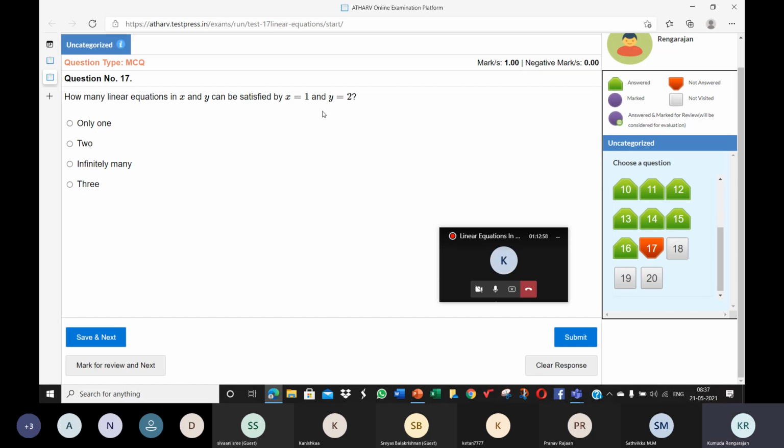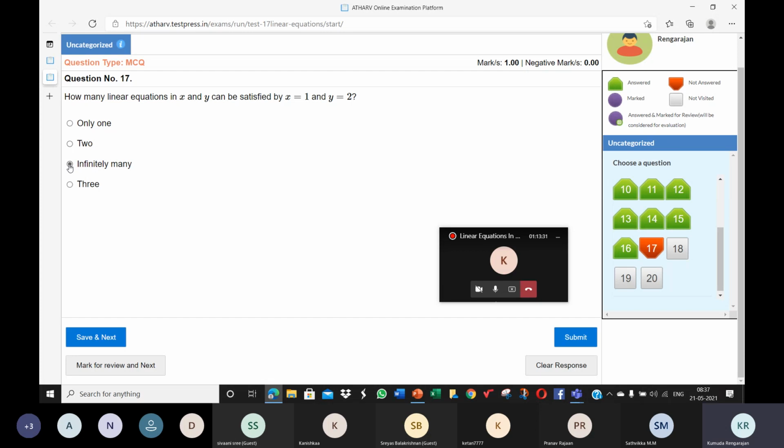So this point (1, 2) can lie on many lines, because (1, 2) is the address of a point in the Cartesian plane. The question is how many linear equations can be satisfied by (1, 2)? There are so many lines that can pass through (1, 2), and (1, 2) will satisfy all those equations. So the answer is infinitely many.